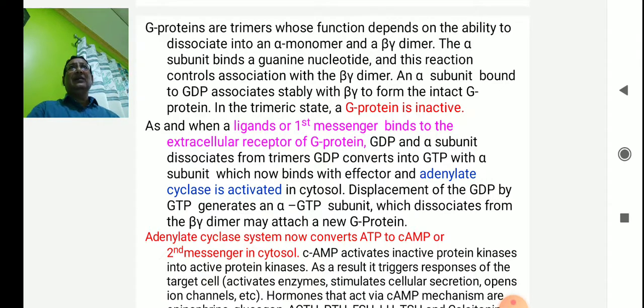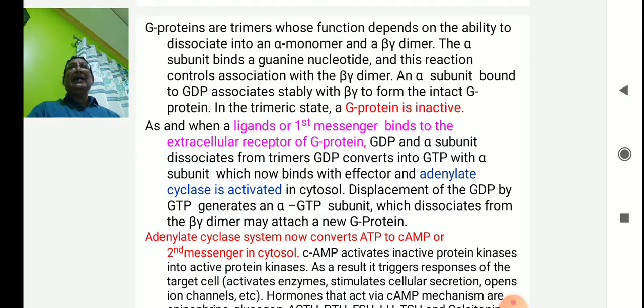Okay. GDP and the alpha subunit dissociate from the trimer. GDP is replaced by GTP on the alpha subunit, which now binds to the effectors and activates the adenylyl cyclase system in the cytosol. Displacement of the GDP by GTP generates this alpha-GTP subunit, which dissociates from the beta gamma dimer. The beta gamma dimer may attach to other G proteins.